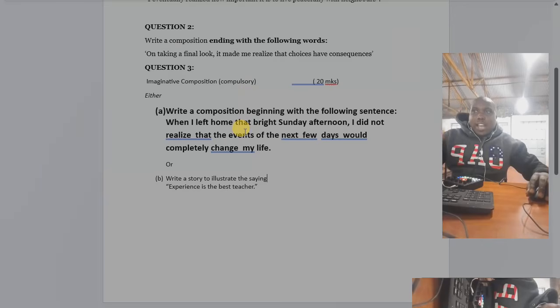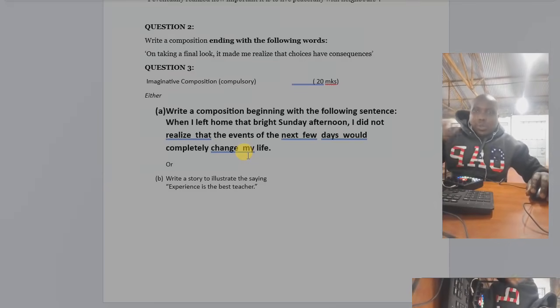So I'm going to show you how you will use your story. You don't care what the question is asking. You don't mind what the question is asking. But if the question asks you to start with a sentence, then you just start with that sentence and then give your story. Don't bother whether it is making sense depending on the question. What you need to know is to start with the sentence you are given.